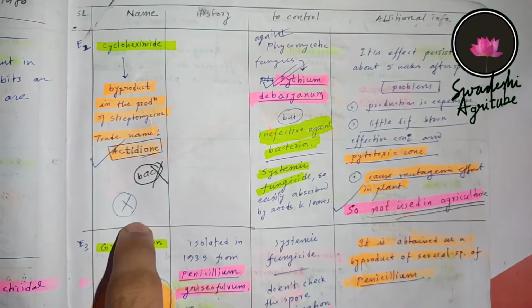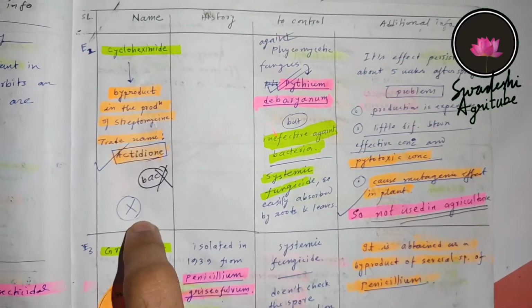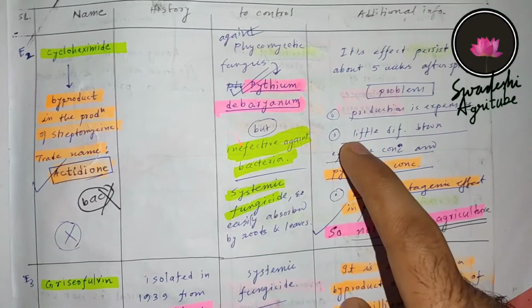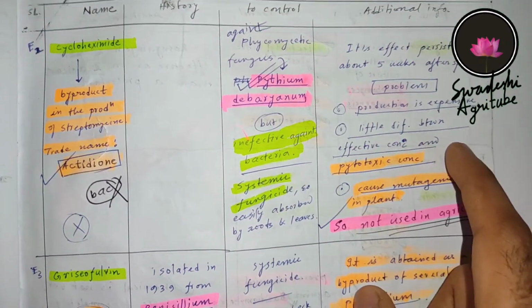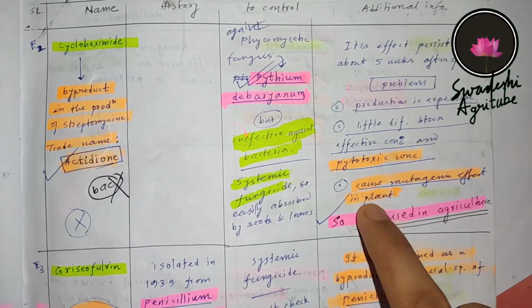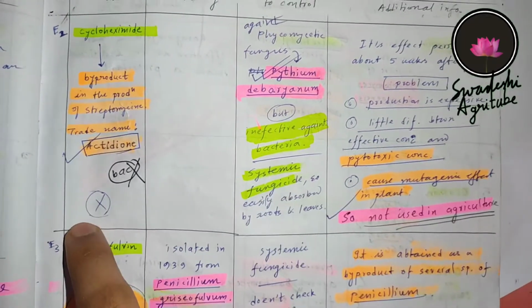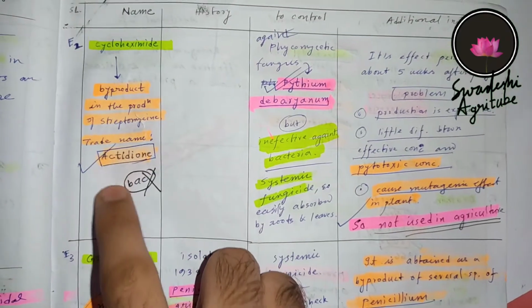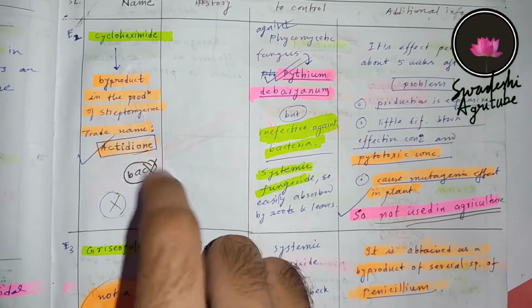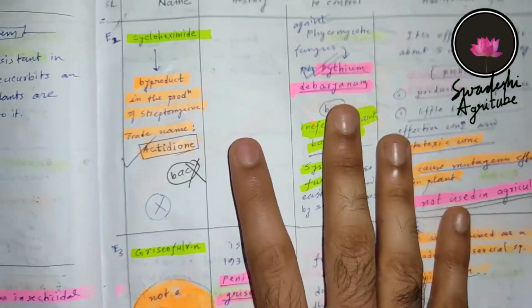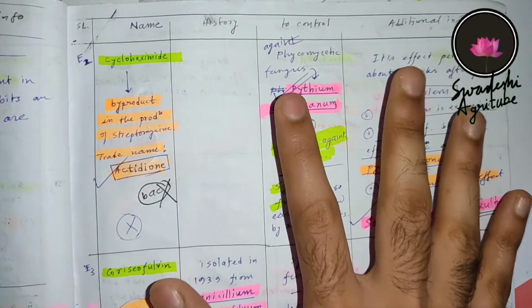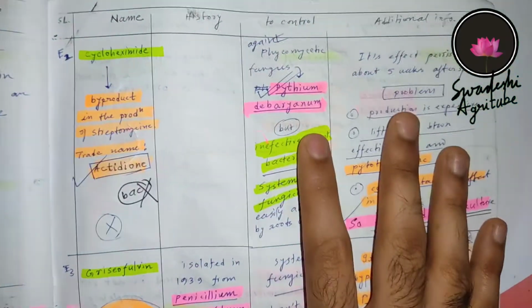Why? Because it is now banned for agricultural purposes. Why? Because it has a very small gap between the recommended concentration and the phytotoxic concentration. It also causes a mutagenic effect in the plant. That's why it is banned. So these small points, like bacteria cross, bacteria tick, and single cross, make it easy to remember. So please build your own notes from any study material you want.